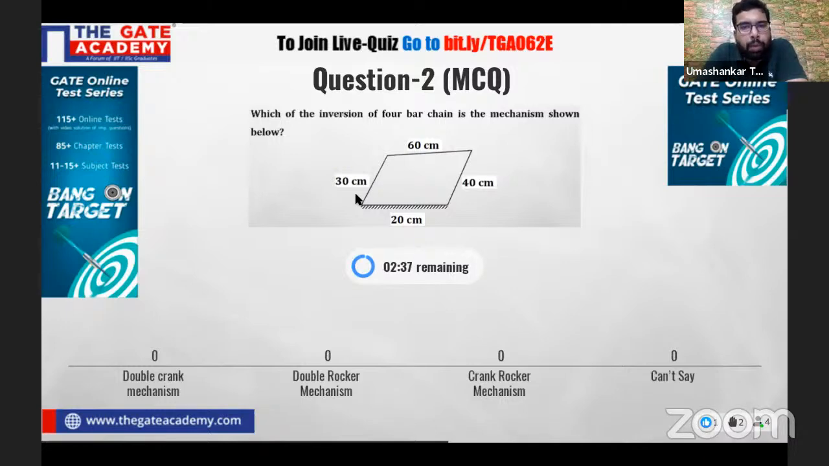So this is a 4-bar chain mechanism. I hope many of you can solve this question. Don't be in any hurry, beta. Please remember what we have taught you. Don't make a silly mistake. Try not to commit any silly mistake here. Please read the question properly. I'm expecting the right answer from everyone.